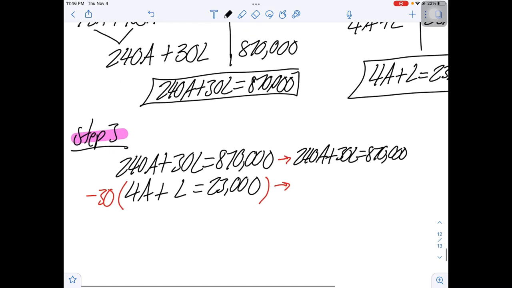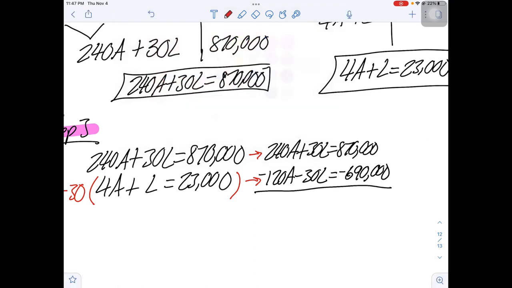The bottom, when I distribute negative 30, I get negative 120A minus 30L is equal to negative 690,000.